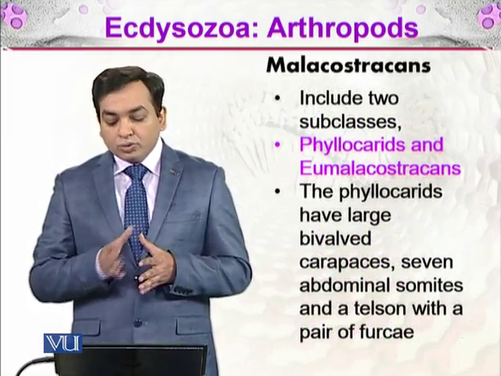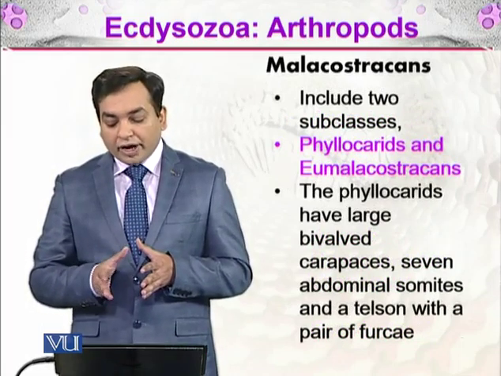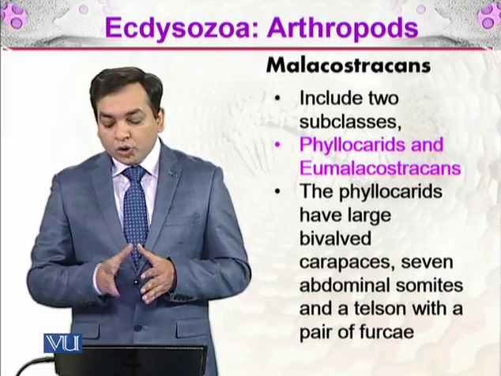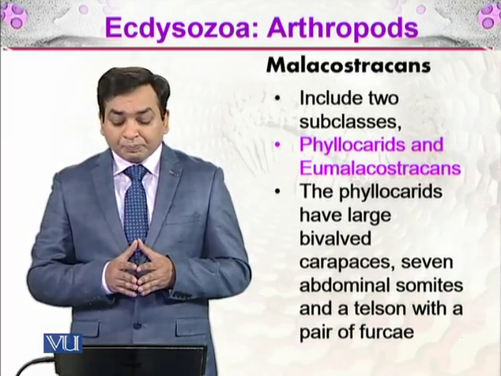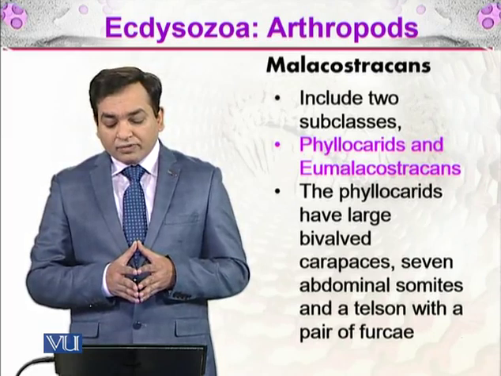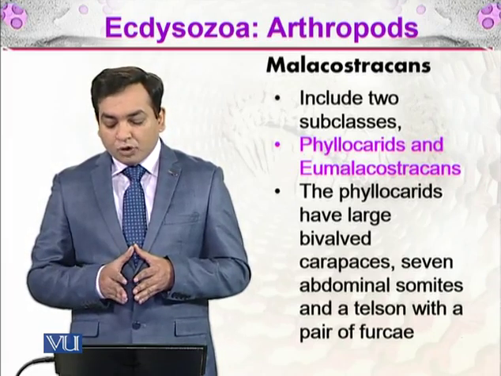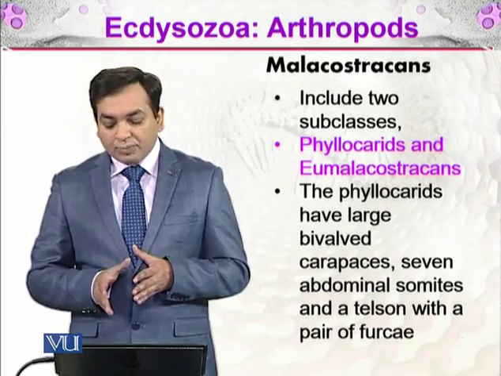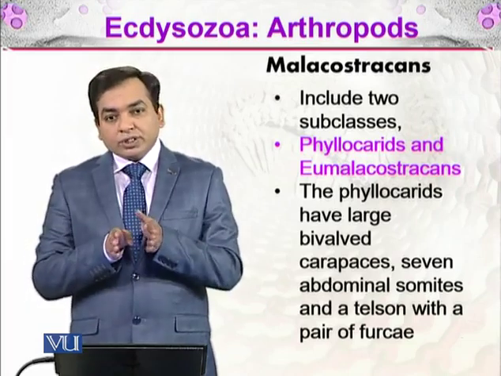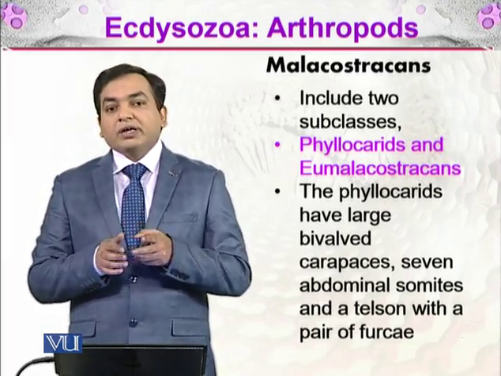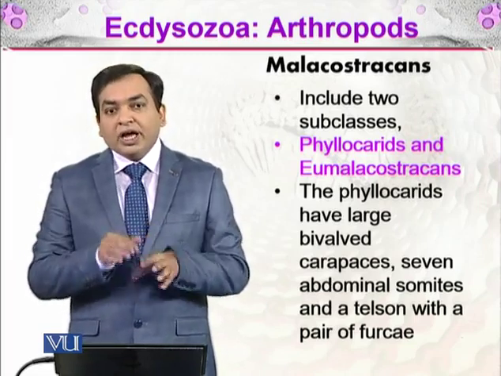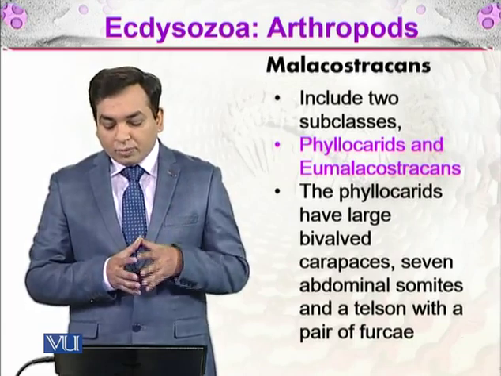And then there are the Molluscostracans. These include 2 subclasses. One is the phyllocarids, and then there are the Eumalacostracans. The phyllocarids have a large bivalved carapace, 7 abdominal somites and a telson with a pair of furcae. A pair of furcae means a bifurcation that is present at the end of their body.